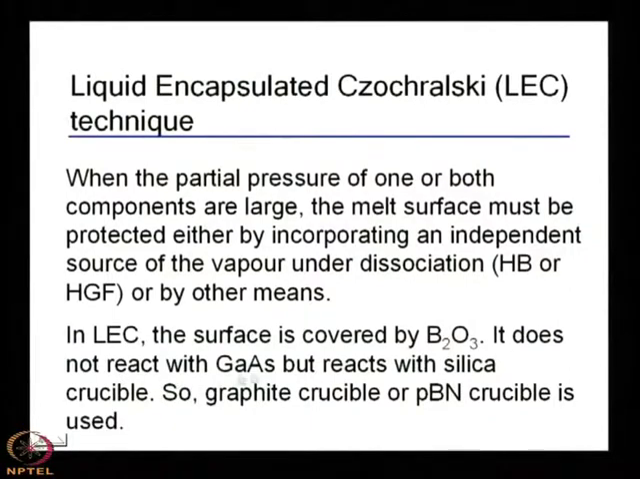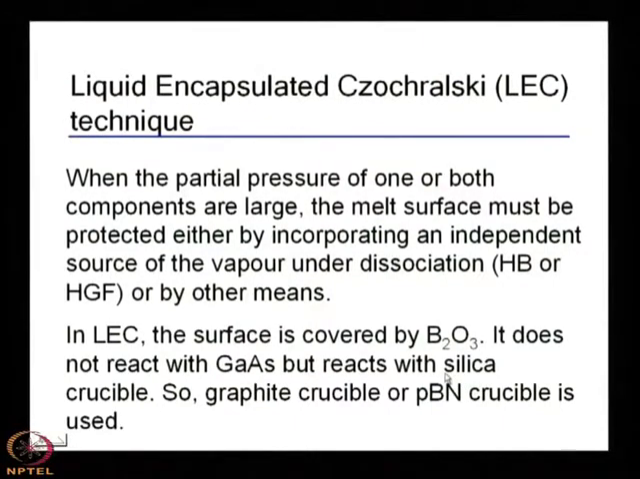It does not react with gallium arsenide, but it reacts with the silica crucible. That is another problem. So, a graphite crucible or pyrolytic boron nitride crucible is used. That means, if you use B2O3, you should not use the silica crucible. You have to use either a graphite crucible or a pyrolytic boron nitride crucible. Otherwise, it will react with the silica, right.